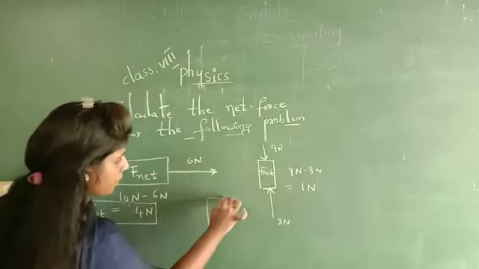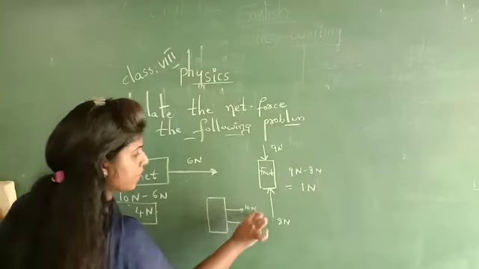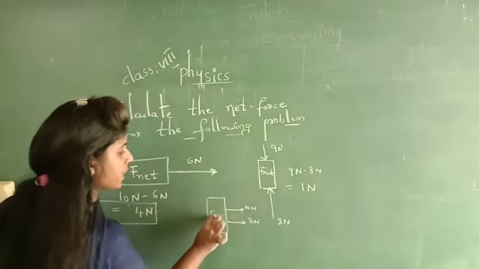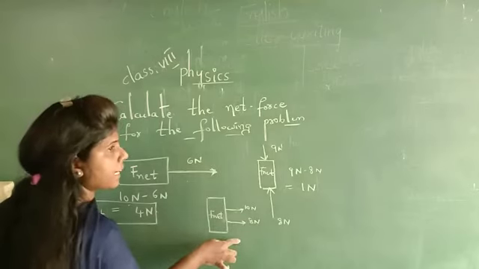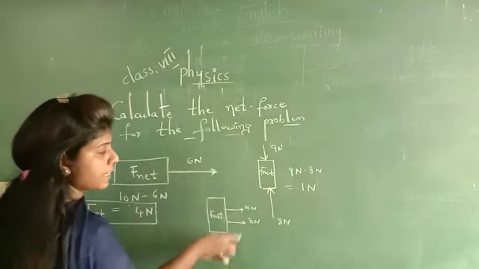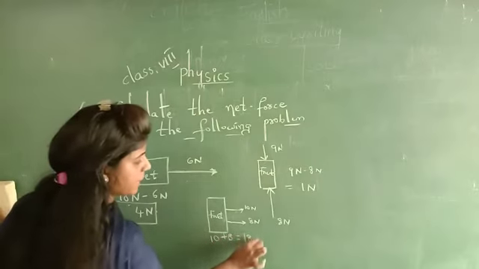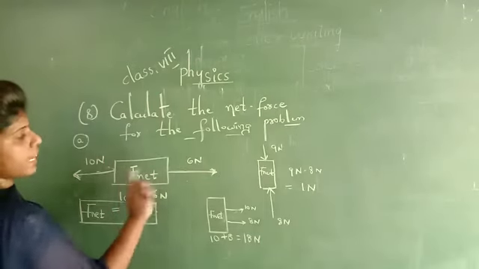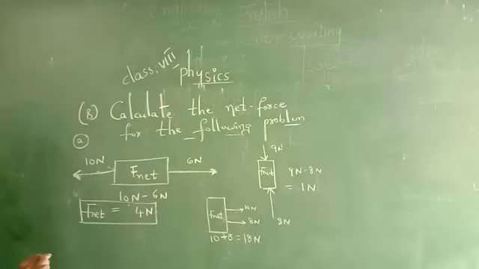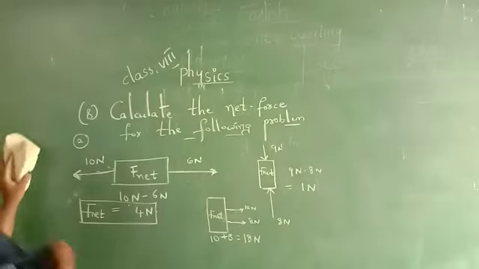Next, one more problem. Look here. Both are in the same direction. Here I took 10 newtons. Here I took 8 newtons. Calculate F net. Both the arrow marks are showing in the same way, so we have to add the terms. Then the equation we get is 10 plus 8 equals 18 newtons. Is it clear? You have to check the arrow marks or the direction of the given symbolic form. Only then you decide whether to do addition or subtraction. Next question.